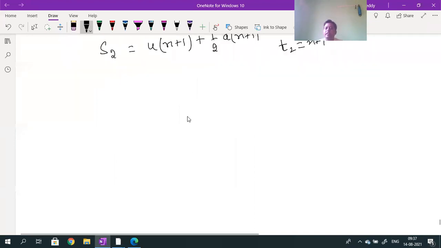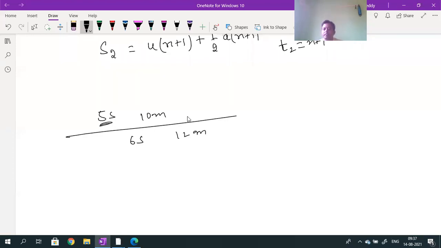Now actually, for example, a body travels a distance in 5 seconds. In 5 seconds, body travels a distance of 10 meters. In 6 seconds, body travels a distance of 12 meters. You will come to know, students. What is the distance traveled by the body in the last, 6th second?